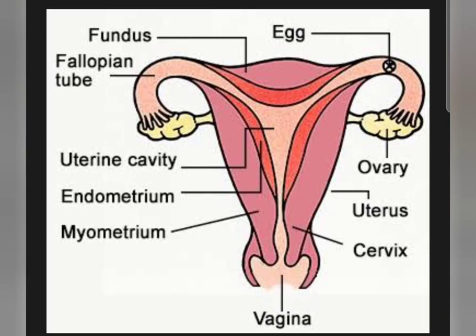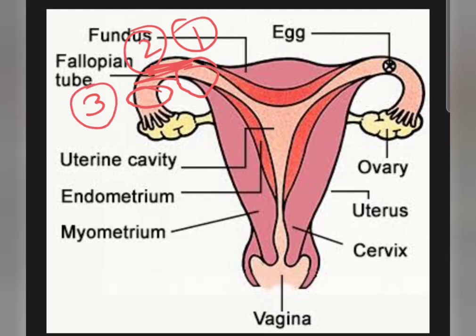Okay, and the whole of the fallopian tube is divided into four parts, which are not separately marked here, but the four parts are, first, the uterine part. This part of the fallopian tube, which extends from the uterus, is known as the uterine part. This one is the first part. Next is the isthmus. This lateral portion of the fallopian tube is known as the isthmus, the second part. Next is the ampulla. The broadest part of the fallopian tube is known as the ampulla, the third part. And lastly, this funnel-like portion, which also consists of some finger-like projections known as fimbriae, is known as the infundibulum.